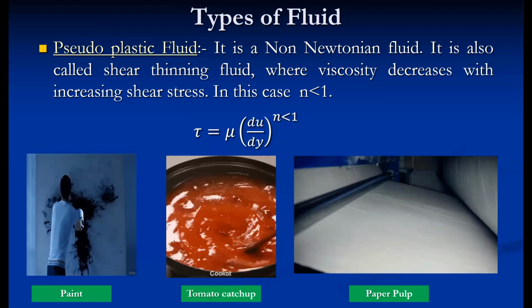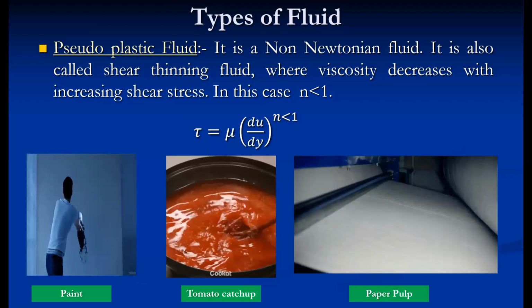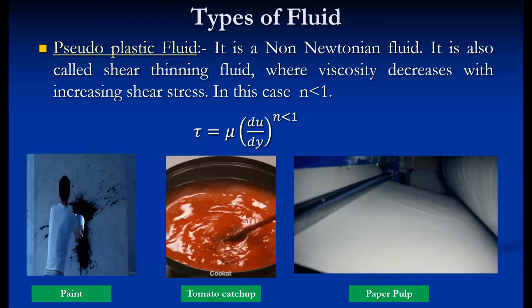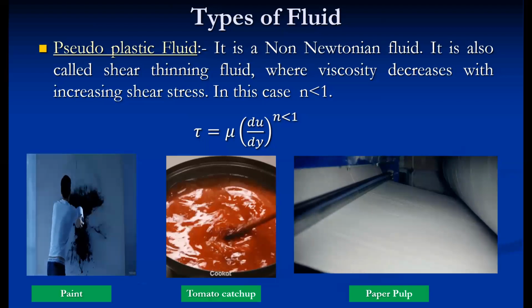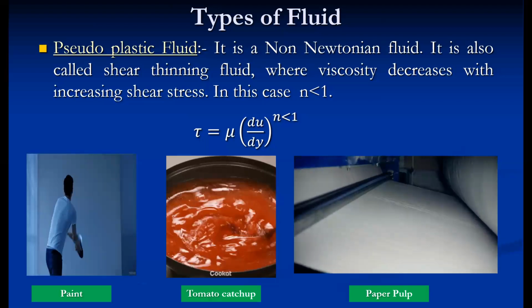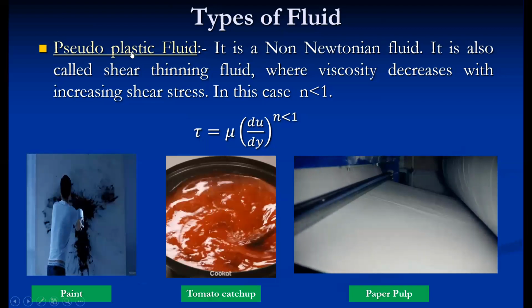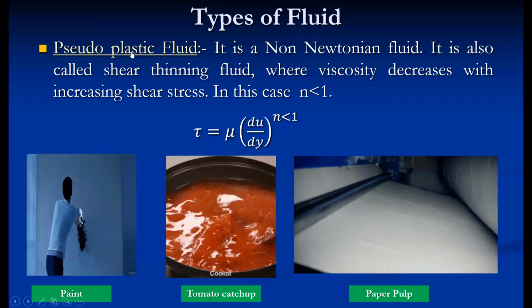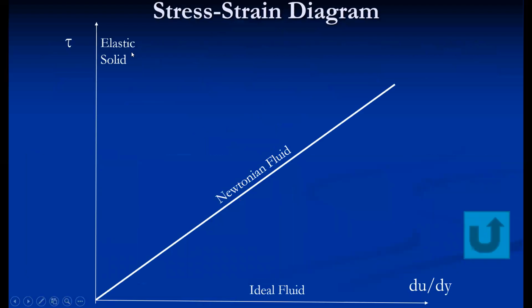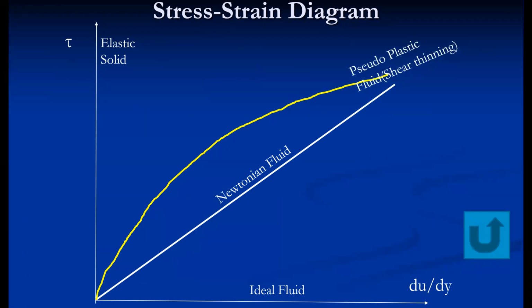Same is the tomato ketchup. When we stir, due to stirring action, it becomes thin, and same is the paper pulp. So this type of fluid can be represented on a shear stress diagram. Here, with the application of shear stress, it becomes thin. So as the stress increases, the deformation increases. So less stress is required later on. So such type of fluid is called a pseudoplastic fluid.